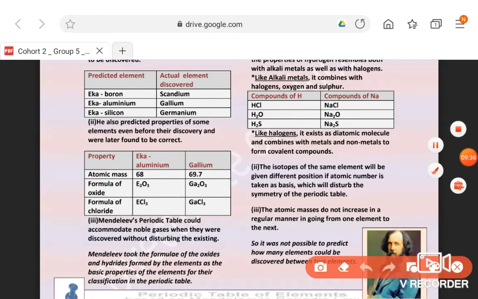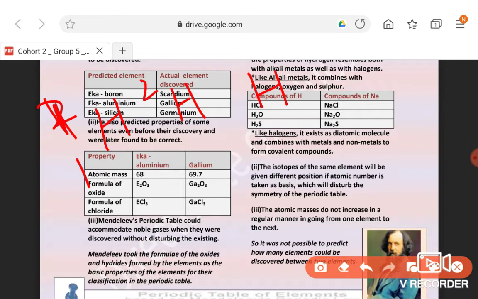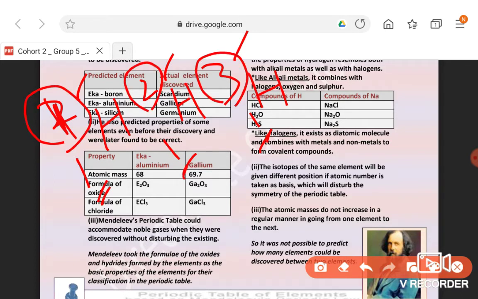For example, hydrogen has 3 isotopes: H-1, H-2 and H-3. Their atomic number is the same, they belong to the same element hydrogen, but their atomic masses are different. Why? Because the number of neutrons is different. Because the atomic number is the same, the number of protons is the same, but the number of neutrons is different, so their mass number is different. So these are isotopes.